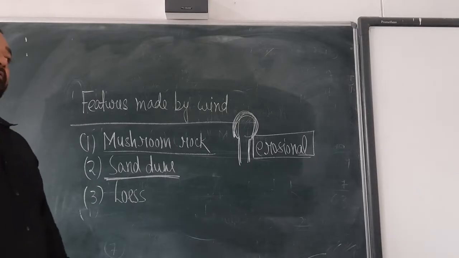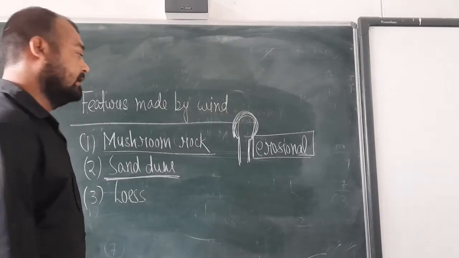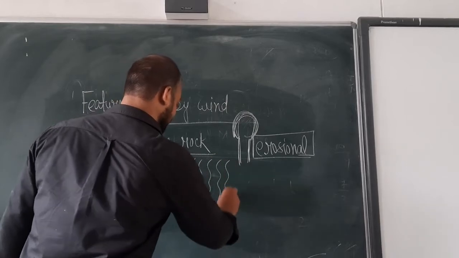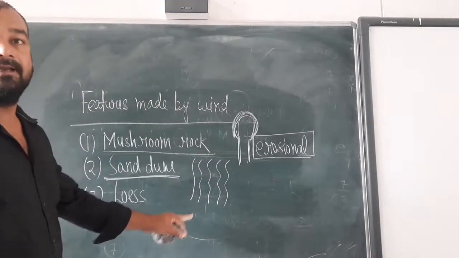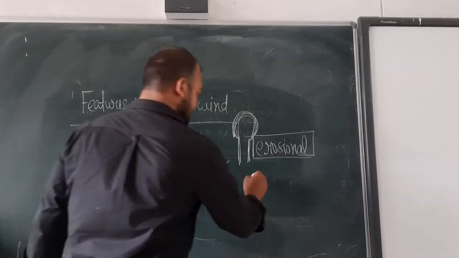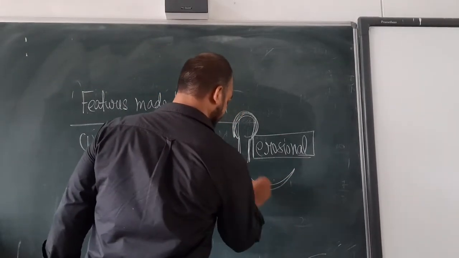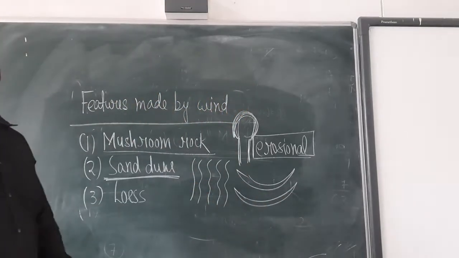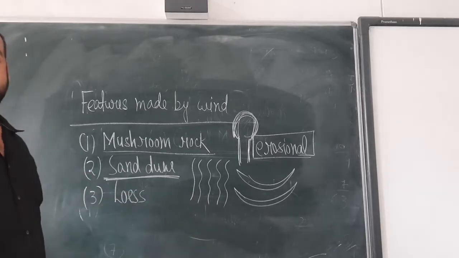Sand dunes are mostly of two shapes. The longitudinal dune, which will be like this. This is the longitudinal sand dune, and another will be the crescent sand dune, which will be similar to the shape of a crescent. This is the crescent sand dune. The first one is the longitudinal.